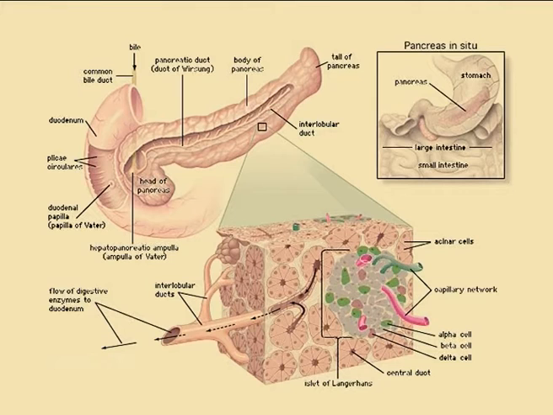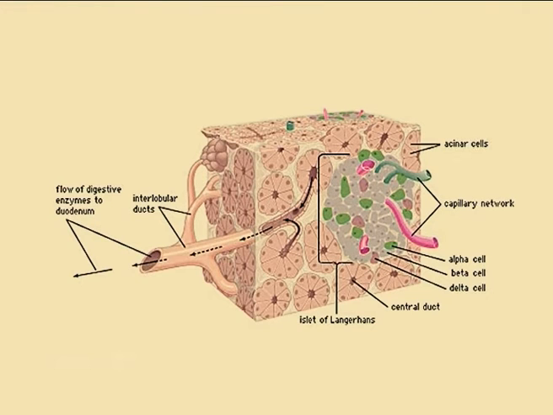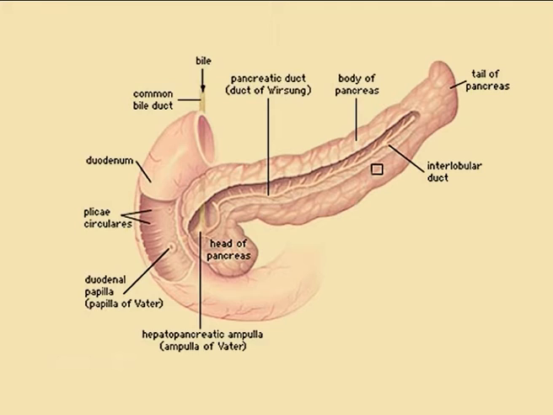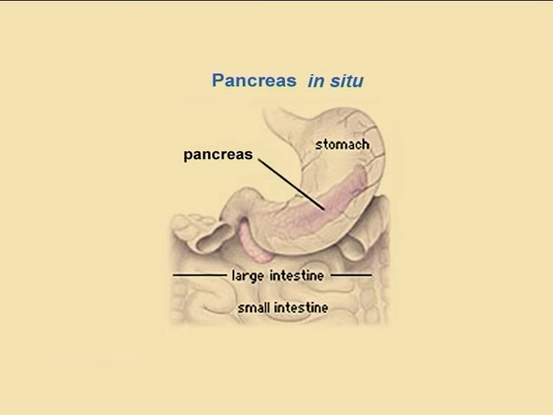Pancreas. It is a composite gland which has both exocrine as well as endocrine functions. The endocrine part of the pancreas consists of the islets of Langerhans, and the pancreas is about 15 centimeters long and 2.5 centimeters wide and weighs about 85 grams. It lies close to the duodenum. The pancreas lies in the epigastrium and left hypochondrium areas of the abdomen.